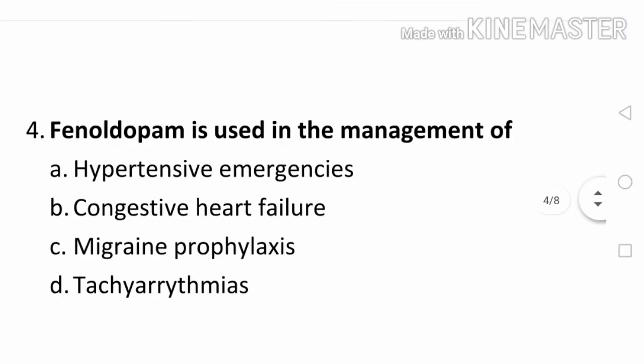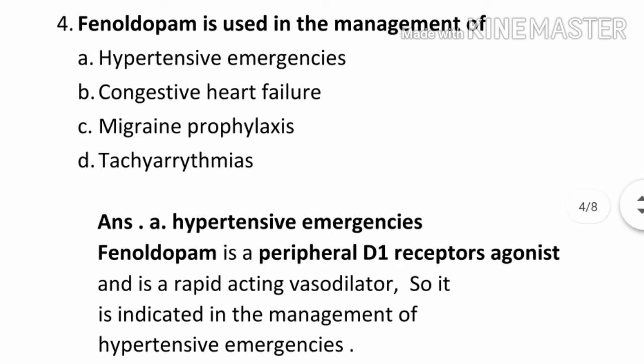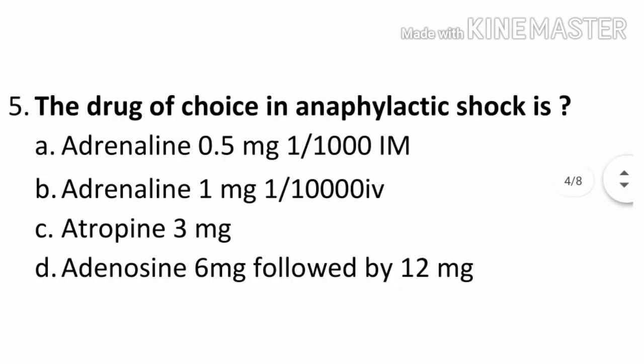Question number 4. Fenoldopam is used in the management of option A hypertensive emergencies, B congestive heart failure, C migraine prophylaxis, D tachyarrhythmia. The correct answer is option A hypertensive emergencies. Fenoldopam is used in the management of hypertensive emergencies. Fenoldopam is a peripheral D1 receptor agonist and is a rapid acting vasodilator, so it is indicated in the management of hypertensive emergencies.